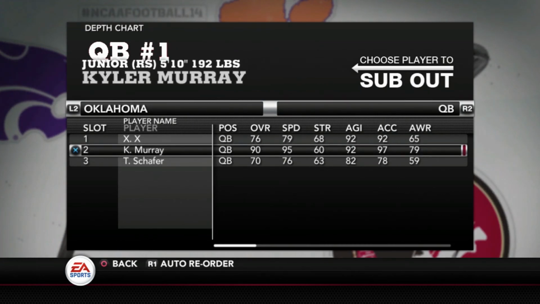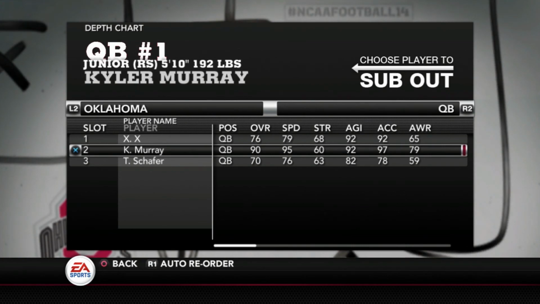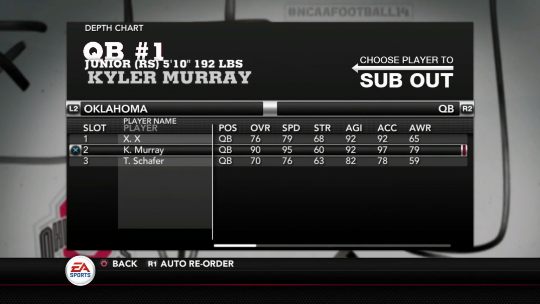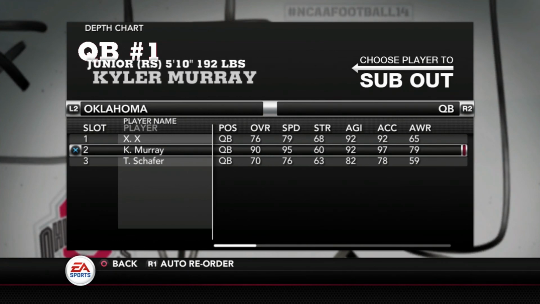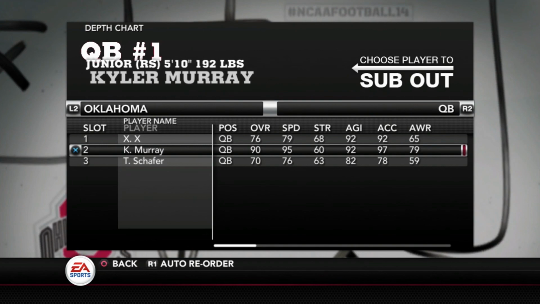And I would think, yeah, okay, so he sat out 1 year. Yeah, so he is a junior. So still 2 years left for him at Oklahoma. And maybe in his senior season, could be a Heisman candidate. Could be this coming season. I don't know. But there you go.